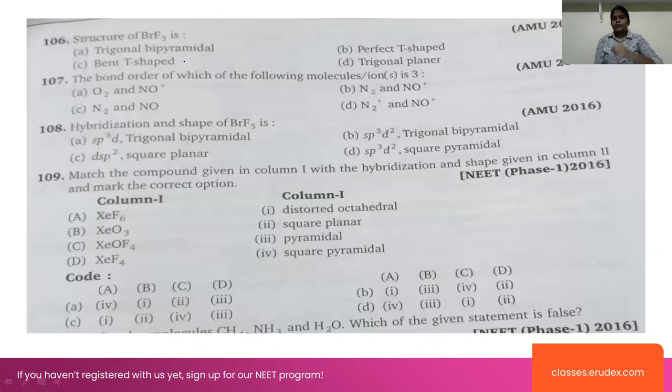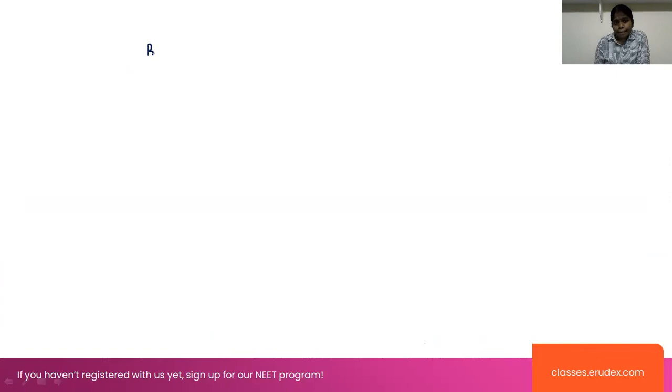Now look at the questions. Structure of BrF3. I already told you the simple trick to calculate the hybridization part, right? In this case of BrF3, we will calculate the hybridization part. So first of all, take the valence electrons. Bromine has 7, plus 3 into 7, which is 7 plus 21, equal to 28 here. 28 can be divided with 8.